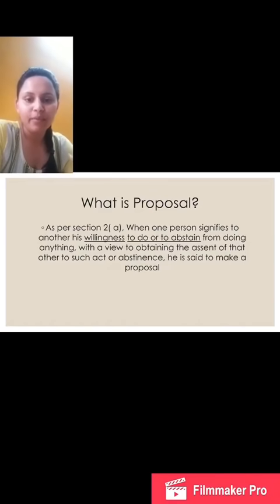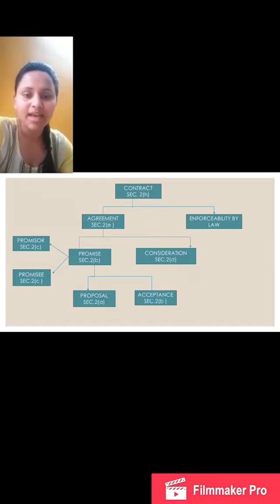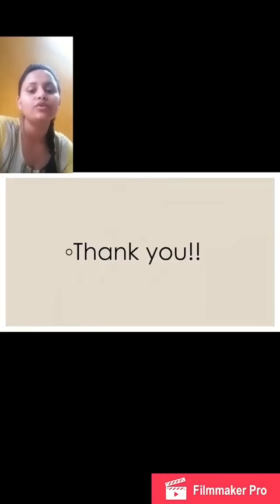So these were the important definitions of the Act, and let's recapitulate. When there is an offer and acceptance, we say that a promise comes into existence. When a promise has a consideration, we say that there is an agreement. And when there is an agreement that is enforceable by law, a contract comes into existence as per section 2H of the Act. These were the important definitions of the Act.